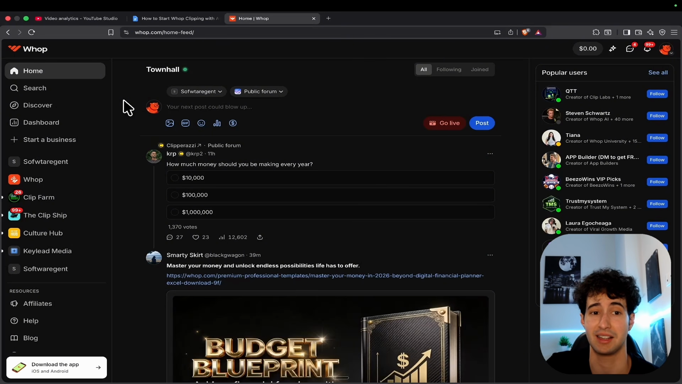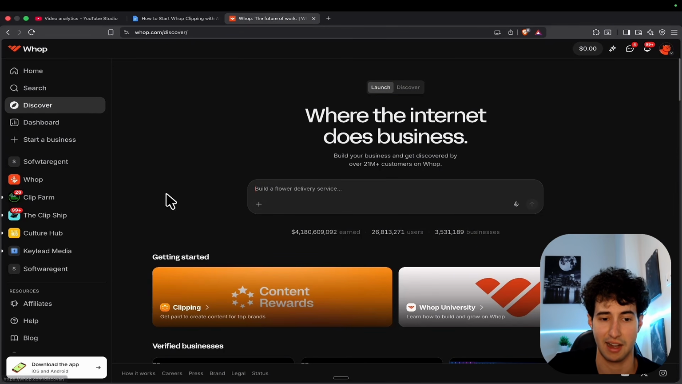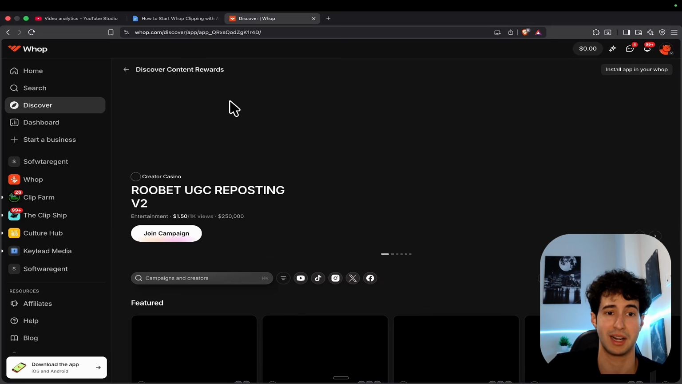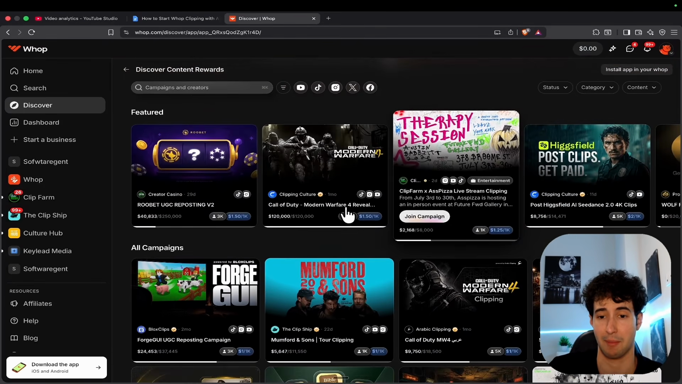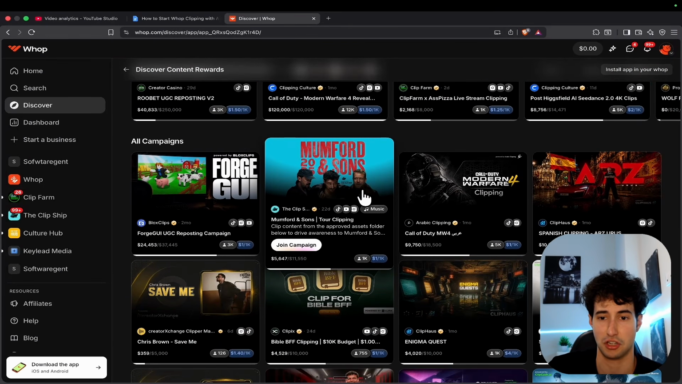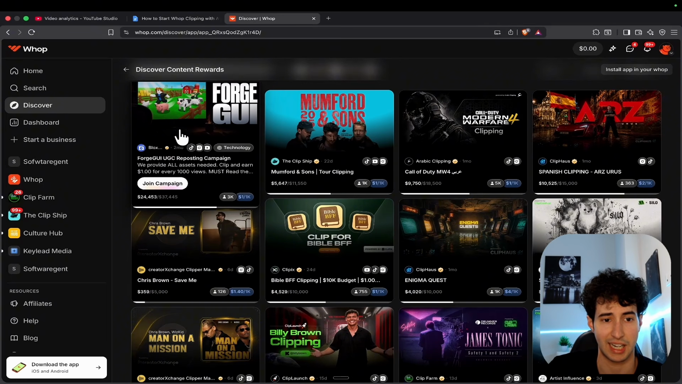But since we want to find the Whop clipping campaigns, what we have to do is to come over here to the Discover section, and then we need to simply come over here and click on Get Started with Clipping. And this is going to bring us over in the Content Reward section, where you will be able to see all the active campaigns that run right now on Whop. And as you can see, there are many campaigns, all the way from clipping for casinos to clipping for games